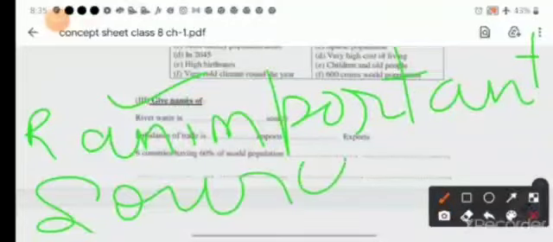Beta, you can write here: river water is an important source of fresh water. This is your answer. So river water is an important source of fresh water.